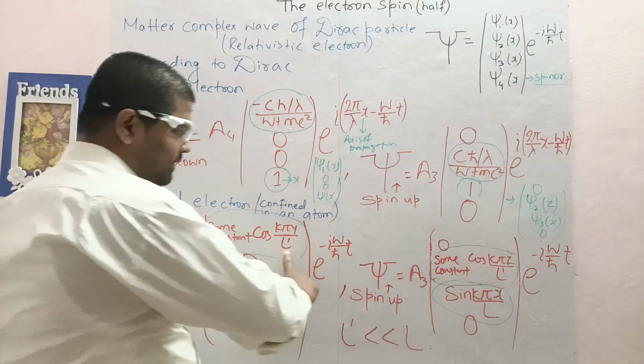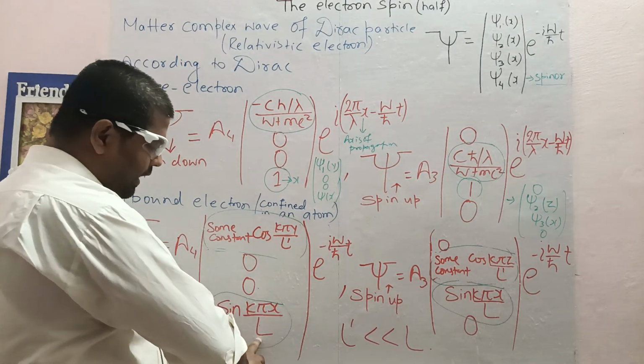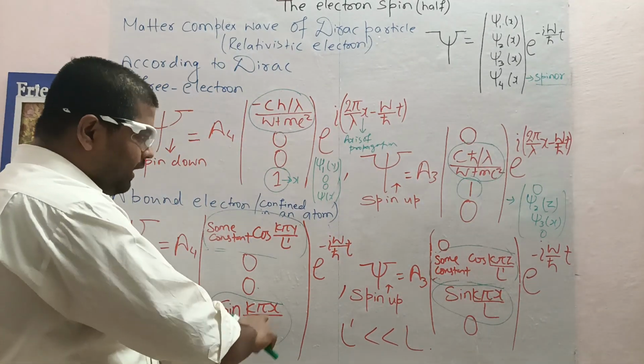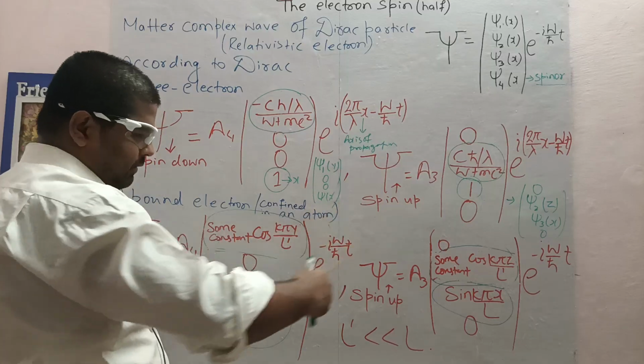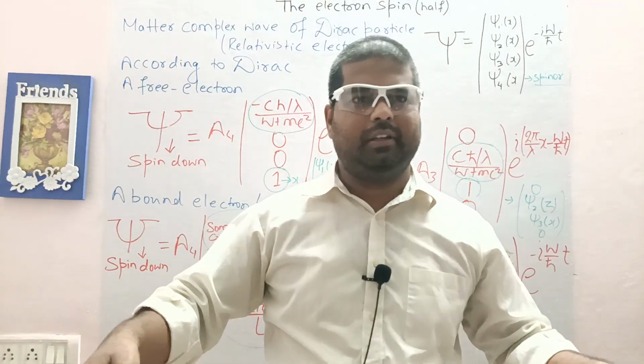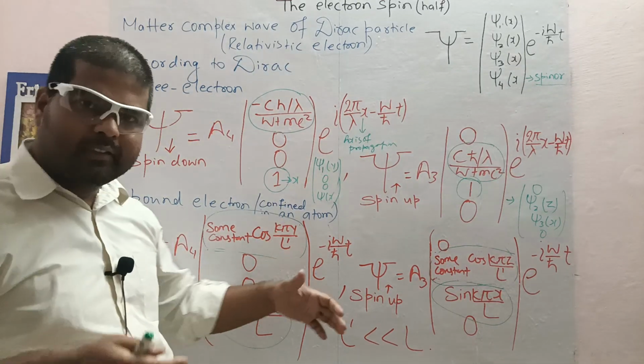I use L dash for the smaller component and L for the larger component. L was in the Dirac equation. Why L? L is the length of the confined atom, means the range up to which the electron is oscillating to make a standing wave. And L dash is different.